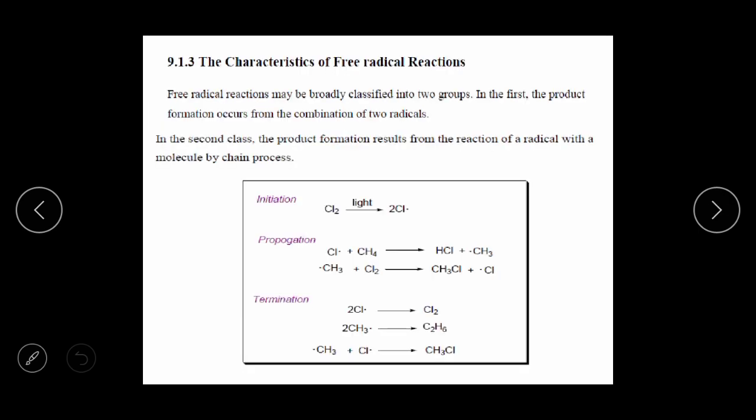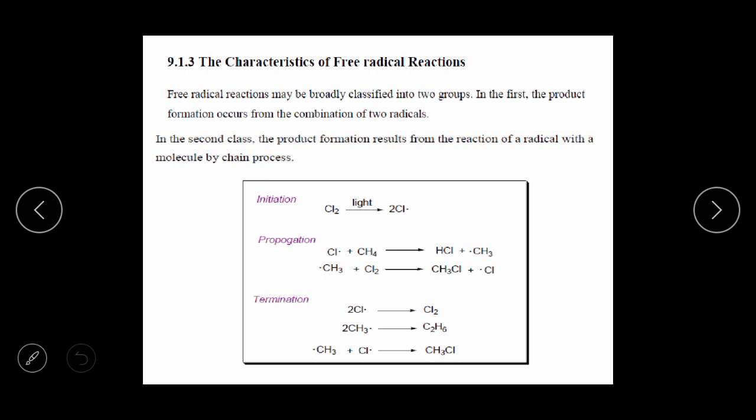Okay, the next one is the characteristics of free radical reactions. When you consider a free radical reaction, it proceeds in 3 steps: initiation, propagation, termination. That means in the process of a free radical reaction, firstly it initiates, then propagation occurs, and at the last, termination.